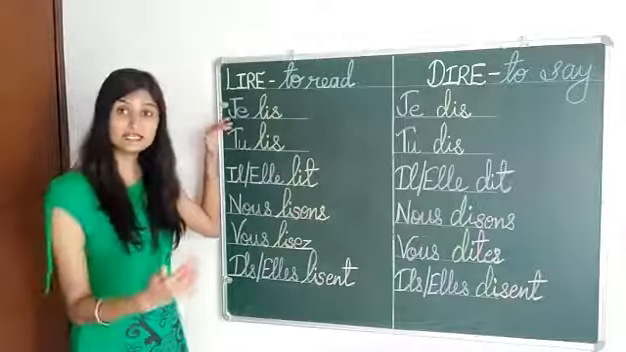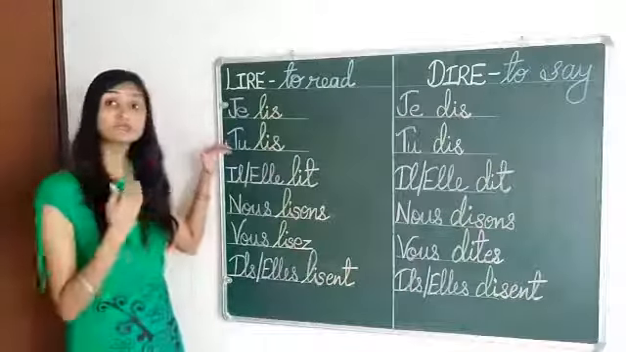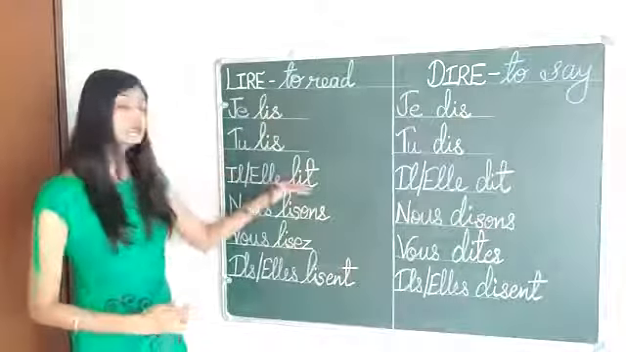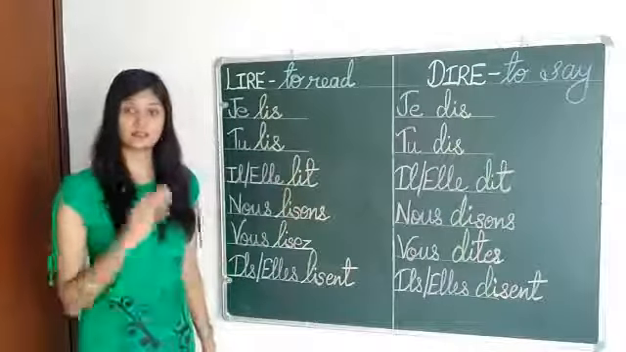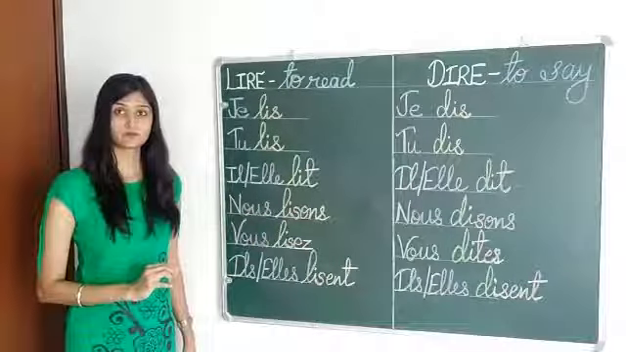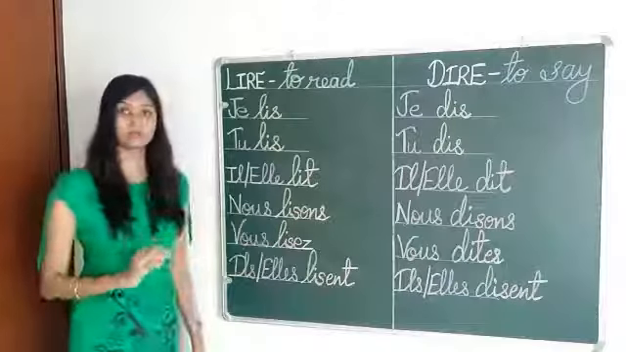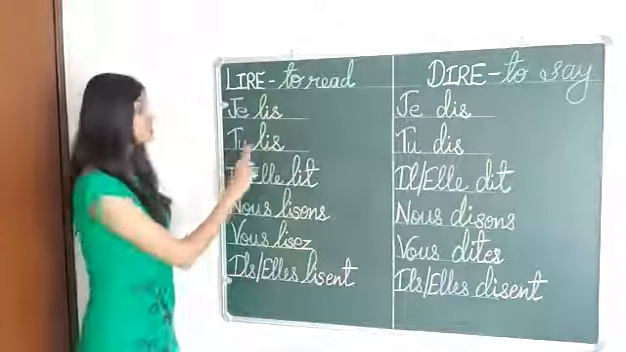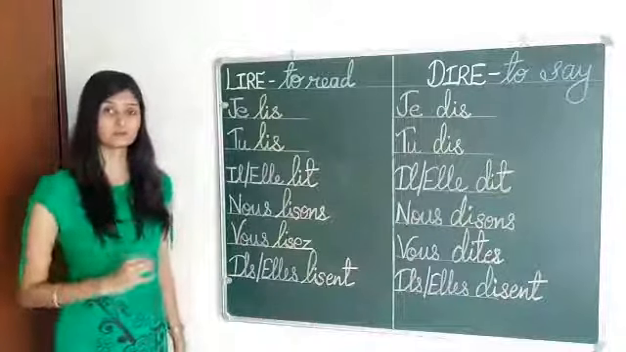Je lis means I am reading. Tu lis, you are reading. Il lit, he is reading. Elle lit, she is reading. Nous lisons, we are reading. Vous lisez, you are reading. But what is the difference? Tu lis is for singular and vous lisez is for plural.